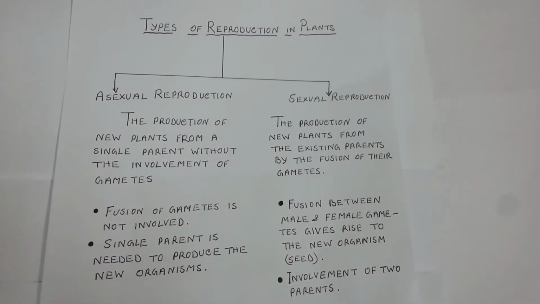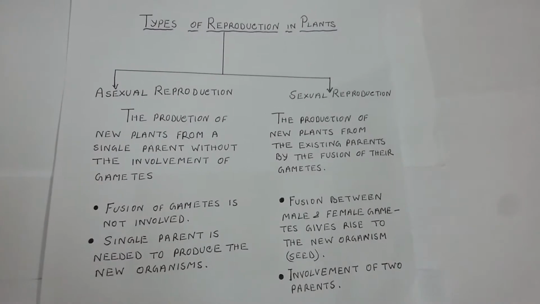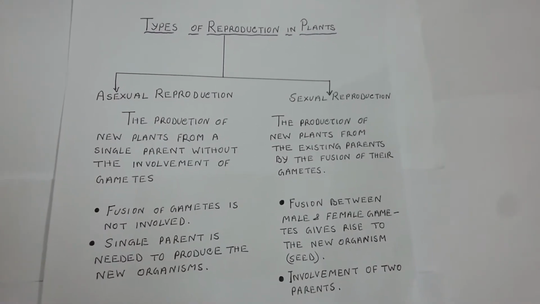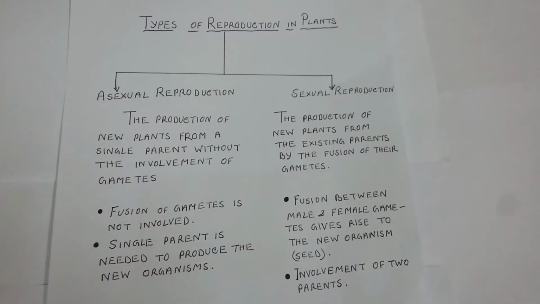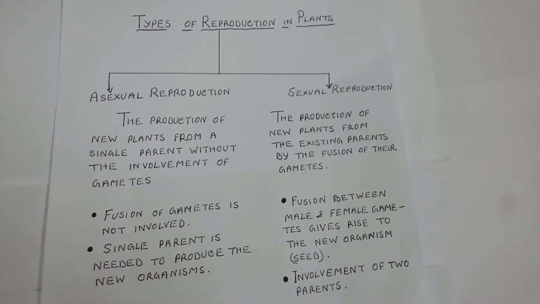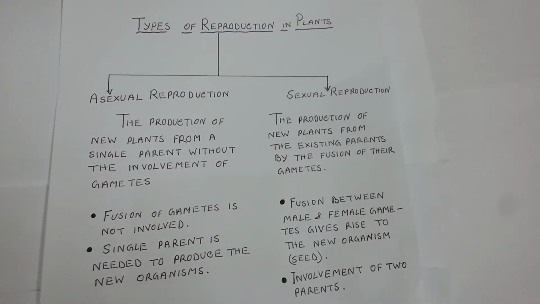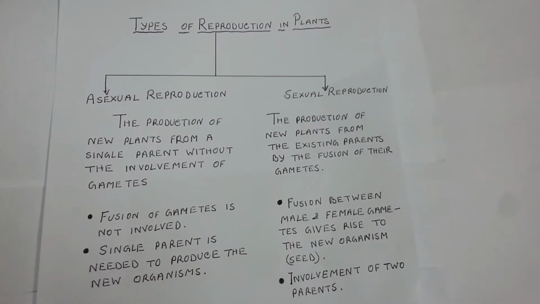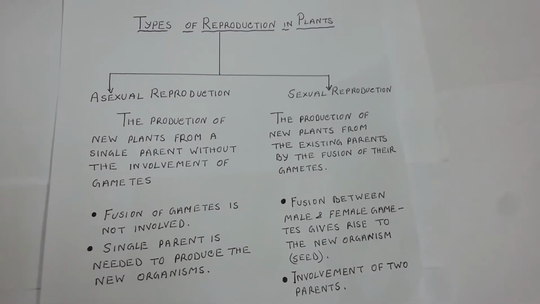The production of new plants from a single parent without the involvement of gametes is called asexual reproduction. Since fusion of gametes is not involved, no seeds are formed in asexual reproduction. Thus, in asexual reproduction, new plants are obtained from a single parent.